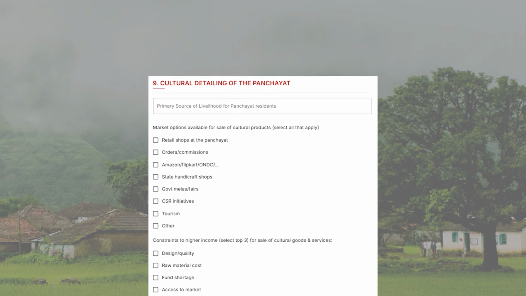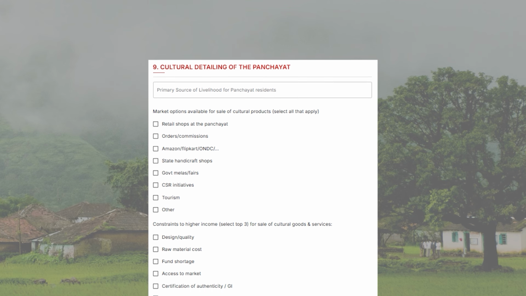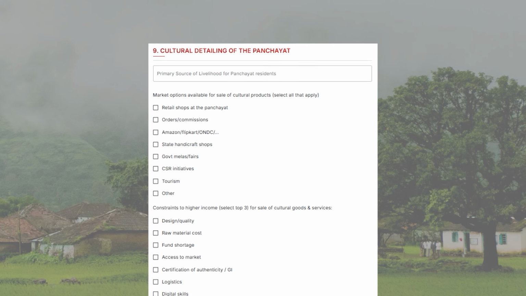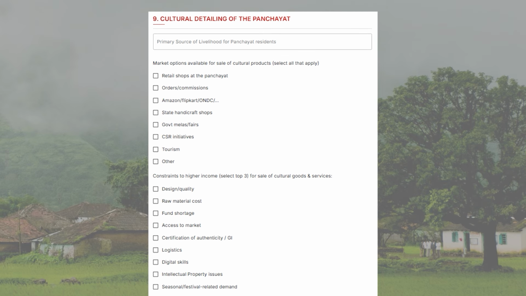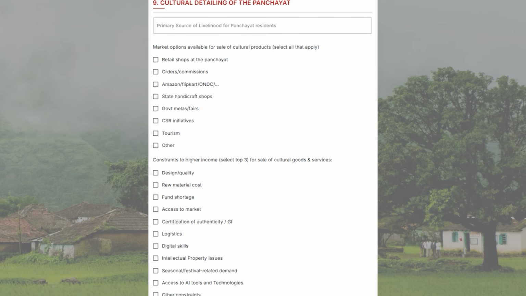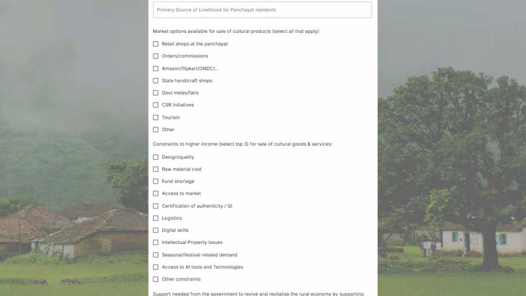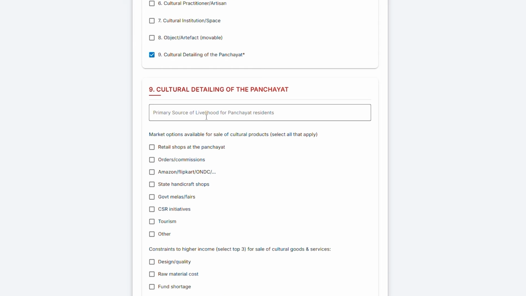Now click on question 9, cultural detailing of the Panchayat. This question helps provide a broader understanding of the cultural and economic aspects of the Panchayat. Let's go through each field one by one. Primary source of livelihood. In this part, write the main sources of income in the village, like agriculture, dairy, poultry, handicrafts, or any other occupation.